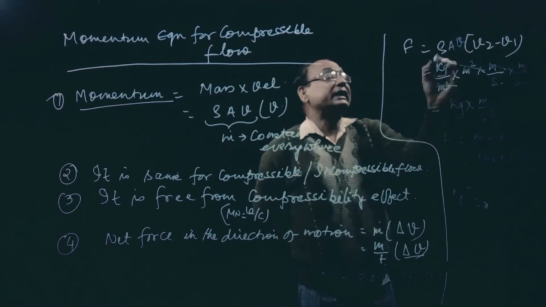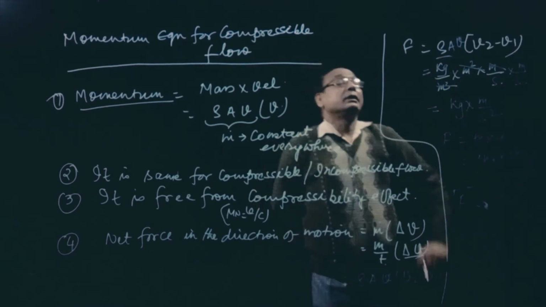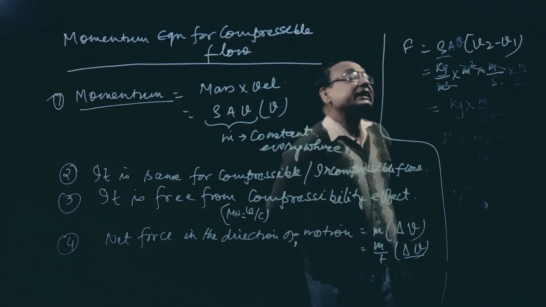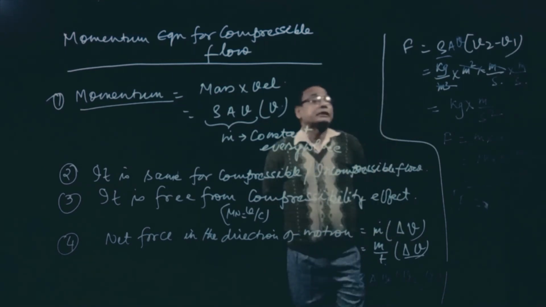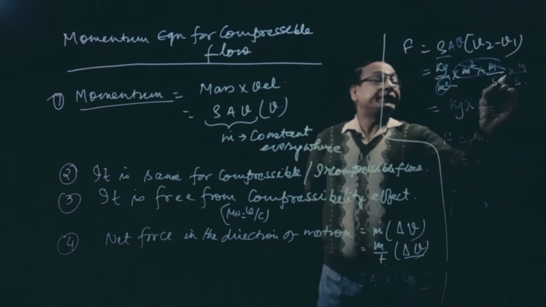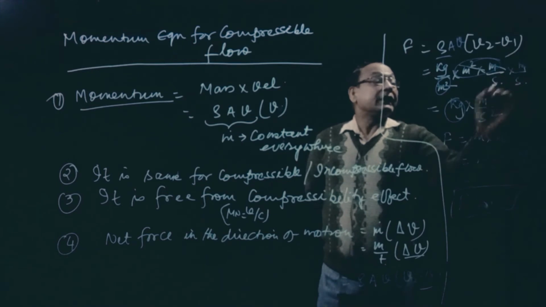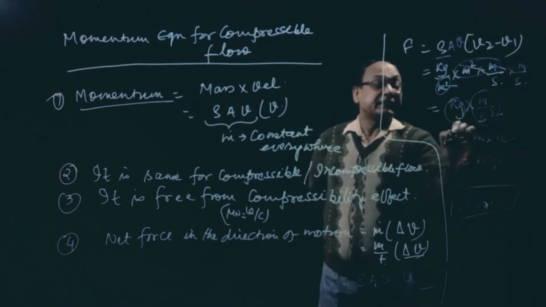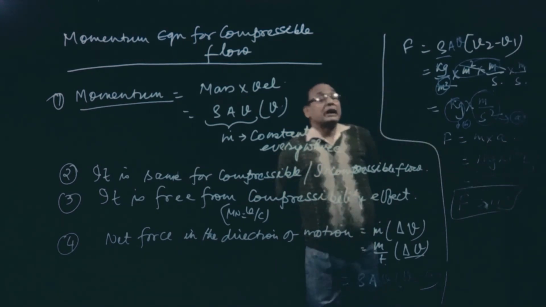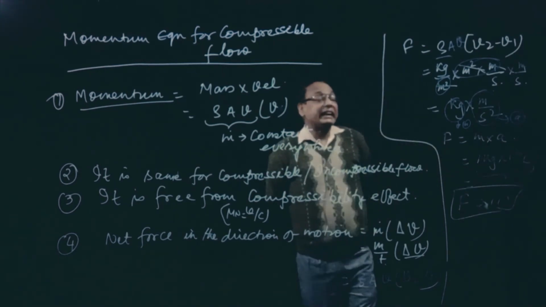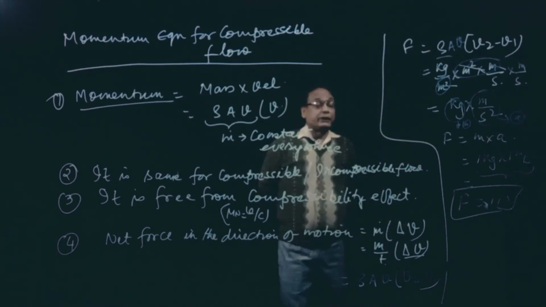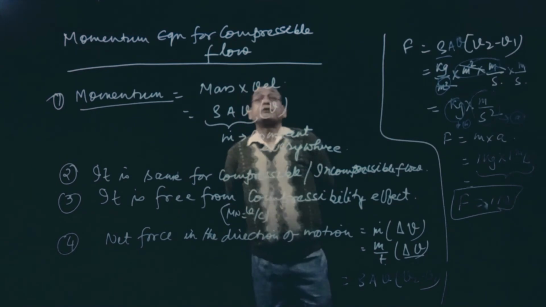So rho is mass density, kg per meter cube, area is meter square, and velocity is meter per second, and meter per second. So meter cube and meter cube will get cancelled. So kg into meter per second square: this is mass and this is acceleration. When mass is 1 kg and acceleration is 1 meter per second square, the force created is 1 Newton. So this is the momentum equation for compressible flow.